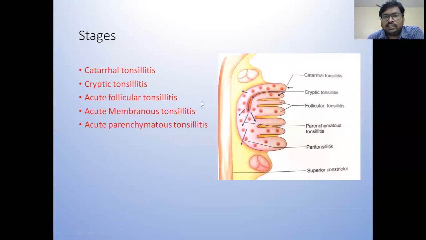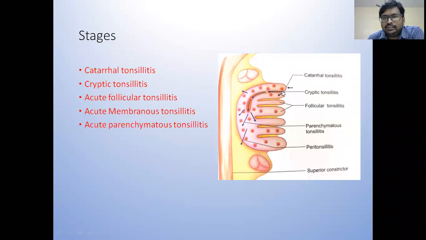In the next stage, when the crypts are filled with pus, yellow colored spots appear at the openings of the crypts. This stage is known as acute follicular tonsillitis. These yellow or whitish yellow spots fuse to form a membrane. This stage is known as acute membranous tonsillitis.